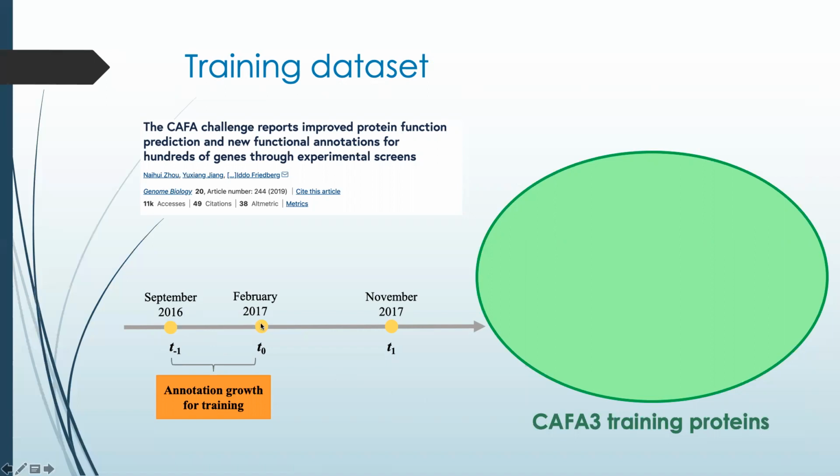Thus, at the end of the annotation period that we defined for training, we can split this training set into 2 subsets depending on if they have accumulated new annotations, the low knowledge or LK proteins, or if their annotations remain unchanged. Those proteins were defined here as no change or NC proteins. As a consequence, we do not have any example of no knowledge proteins for training our model if we only take into account this CAFA3 training set.